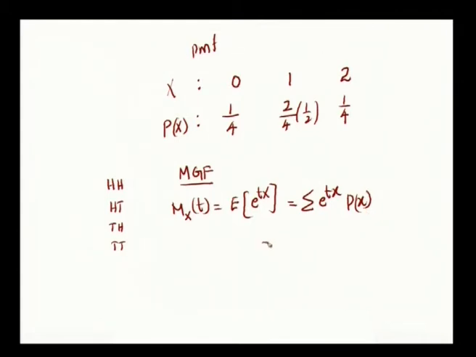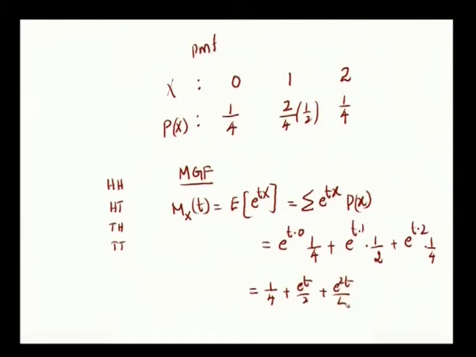So, how is it written? e power t into 0, corresponding probability is 1 by 4, plus e power t into 1 into 1 by 2, plus e power t into 2 into 1 by 4, equal to 1 by 4 plus e power t by 2 plus e power 2t by 4. This is your M_X(t).